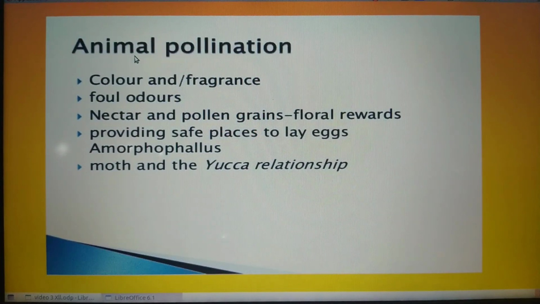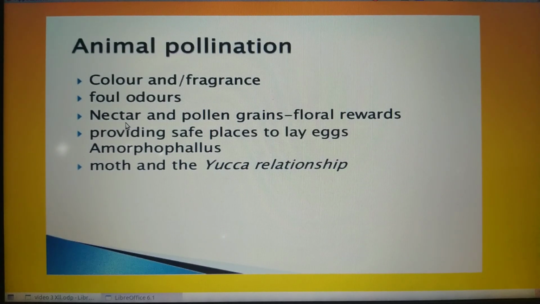Now we are going to discuss the characteristic features of animal pollinating flowers, especially insect pollinating flowers. Insect pollinating flowers are large, colorful, and have fragrance. Clear? Then in some cases, the flowers can produce foul odors.